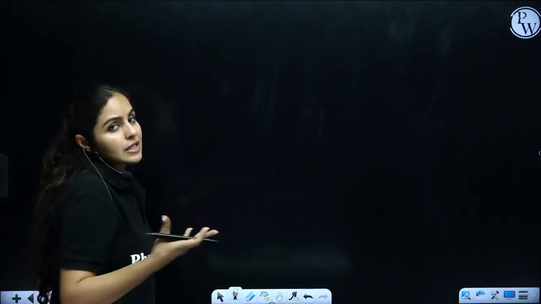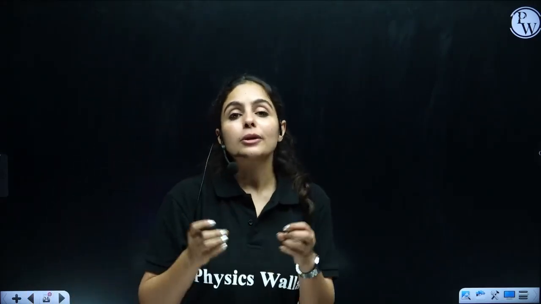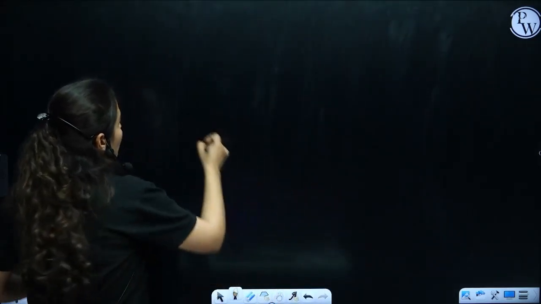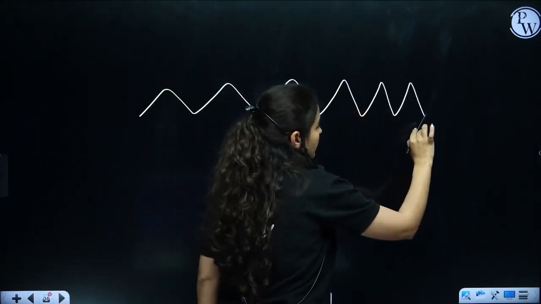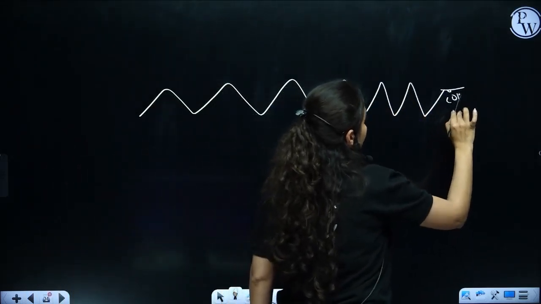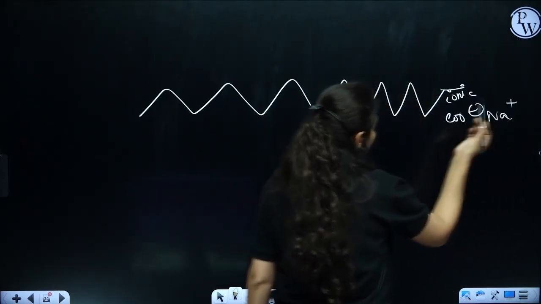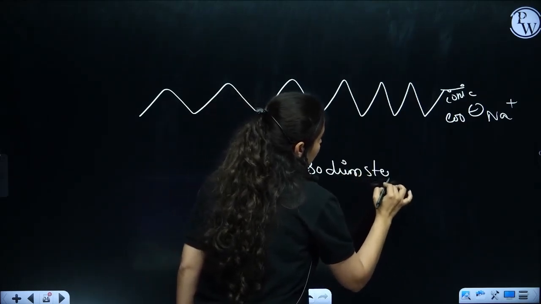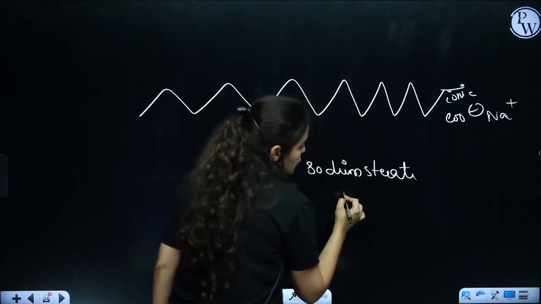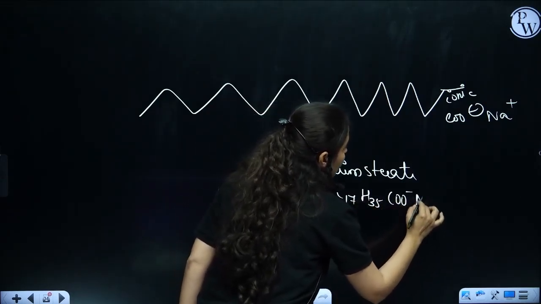In simple words, a long chain of fatty acids with sodium or potassium ions is the formula for soap. So this is how the structure of soap is made: a long chain along with some ionic part. Now what is this ionic part? COO minus Na plus. You remember the formula sodium stearate? Sodium stearate, one example of soap, is C17H35COO minus Na plus, right?